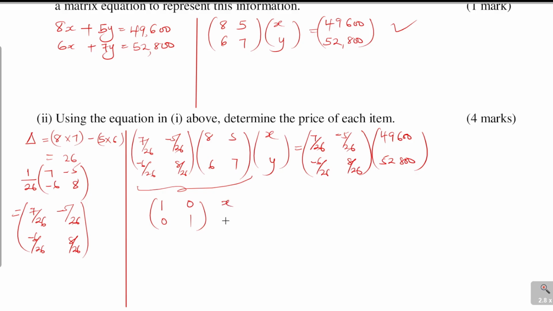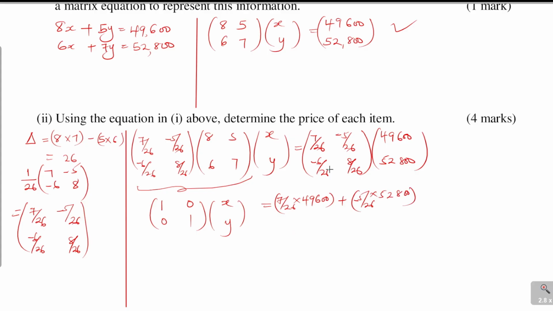Then multiply by XY. Now where we need to be very keen, this is where you get the answer. Multiply this 2 by 2 matrix by 2 by 1. This is how you do it. Row 1 times this column, you get 7/26 times 49,600, plus -5/26 times 52,800.